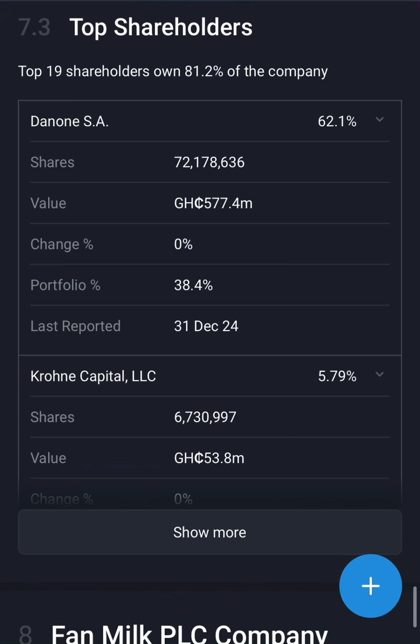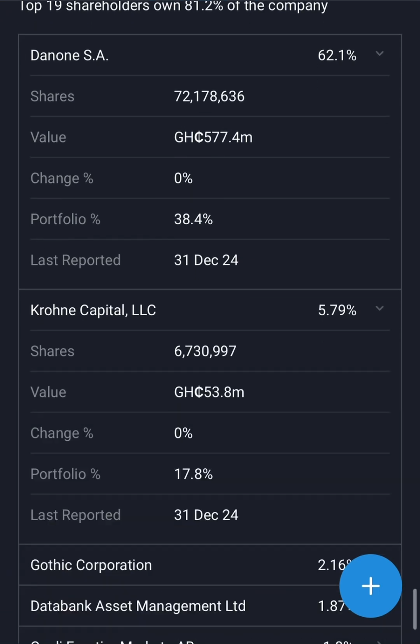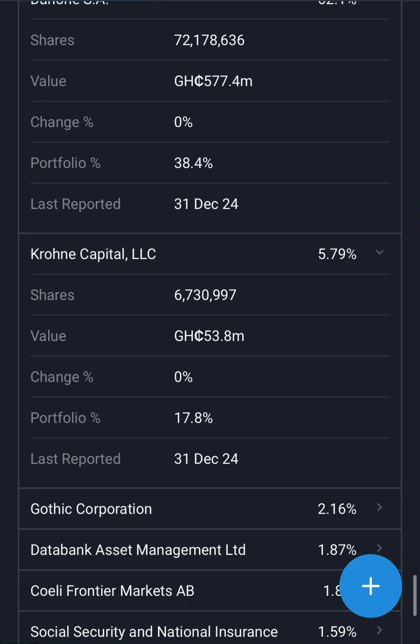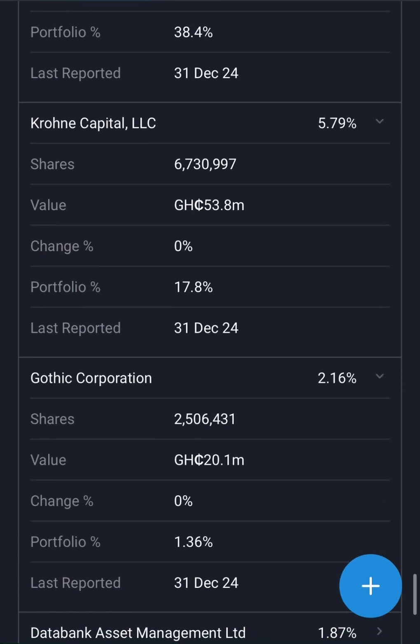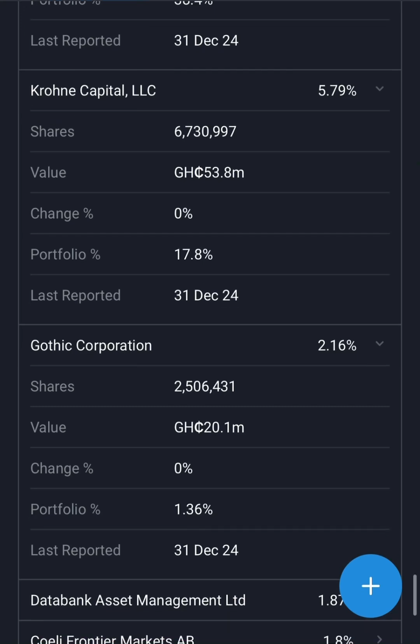The next company is Crown Capital LLC, which owns about 5.79%, and the number of shares is 6 million plus, also valued at 53.8 million. Followed by Gothic Corporation, they own 2.16%, and the total number of shares is 2,506,431,